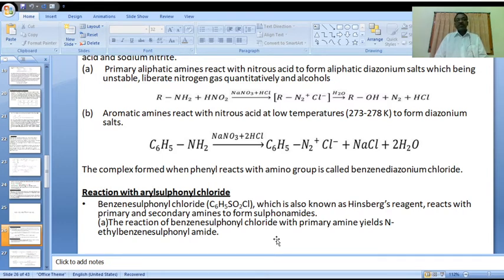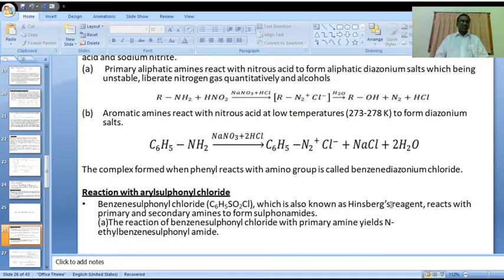In this process we are using Hinsberg reagent, whose chemical formula is C6H5SO2Cl, benzene sulfonyl chloride. It reacts with primary and secondary amines to form sulfonamides.